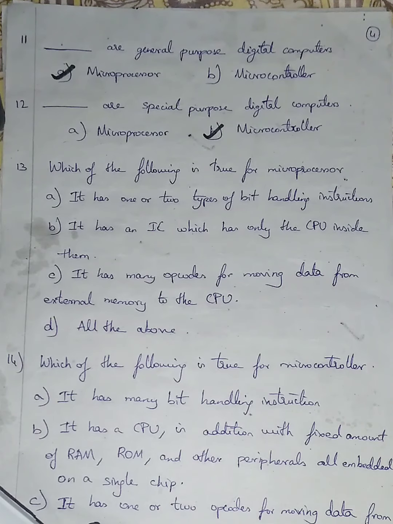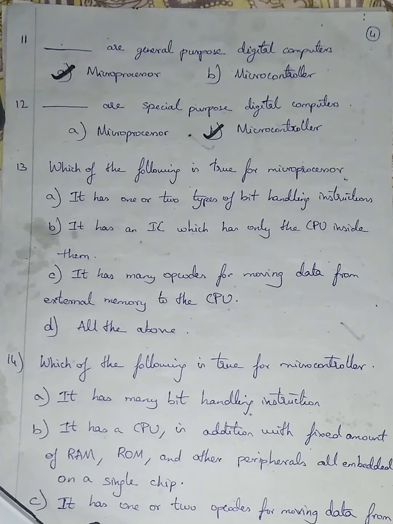Option D says all the above. We know option B is right, and we have studied it in the previous class also. It has a single integrated chip which has only the CPU inside. As I told you before, CPU in microprocessor means CPU built on a single IC chip.